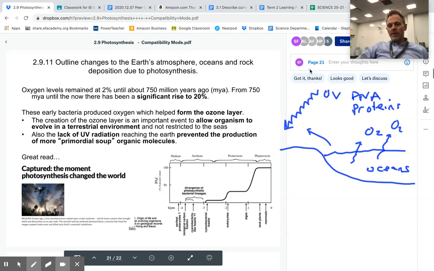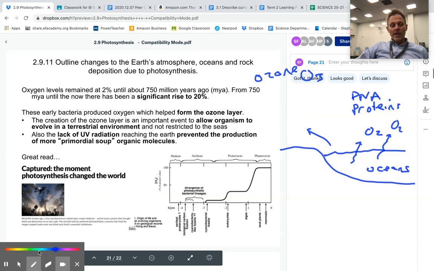But once these bacteria started producing oxygen as a waste product of photosynthesis, this oxygen moved to the upper atmosphere and changed into O3. O3 is ozone. And ozone is amazing because ozone blocks out ultraviolet radiation. So all of this ultraviolet radiation that was hitting the atmosphere disappeared. And that's when we first started getting our first photosynthetic plants growing on the surface, which further released oxygen and increased it to levels where we have about 20% where we are now. We're at 21% actually. 21% oxygen. That's the composition of our atmosphere.